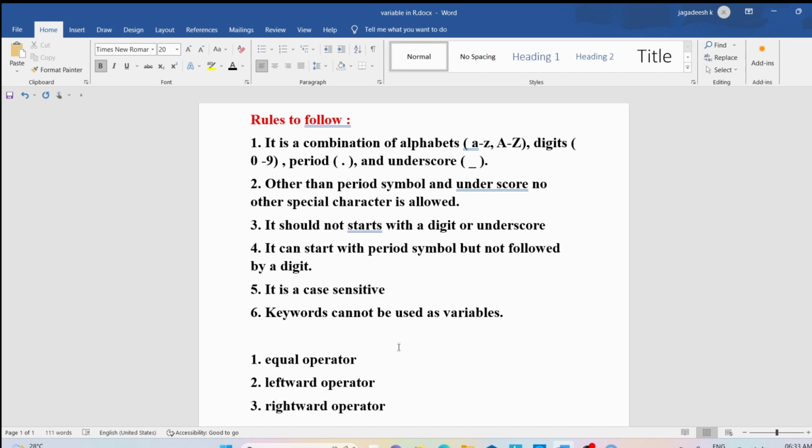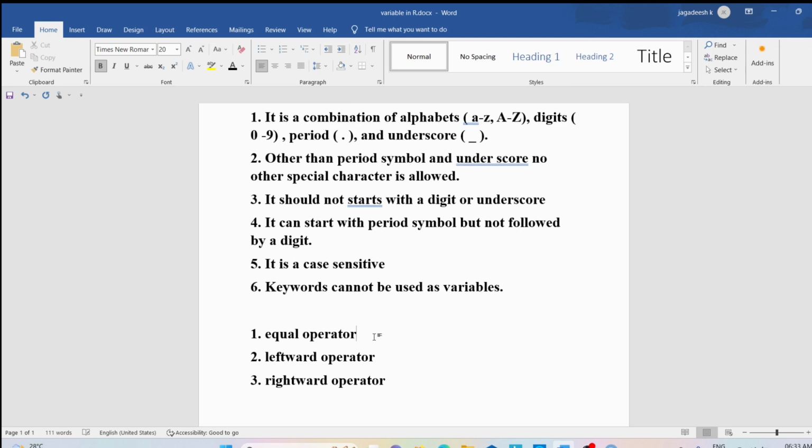Already we have discussed how we can assign a value to a variable using the equal operator. So you give the variable name is equal to value. If you assign a value, that value will be stored in the variable. If you want to display the value, you can use print and then provide the name of the variable.